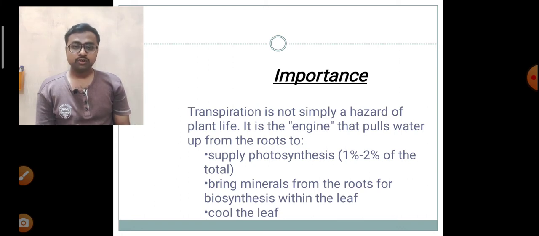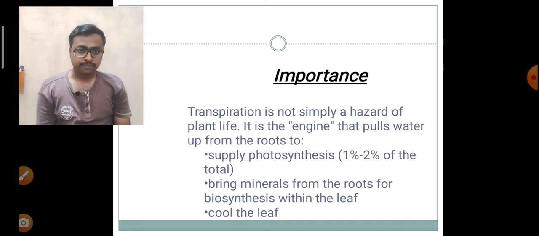But it will not stop here. The water which is present in the root will also move upward, resulting in a change in the osmotic pressure of the root cells, and the root hairs which are connected with the root cells will face the pressure, and due to the pressure they will absorb the water and minerals present in the soil. This is how absorption of minerals and water takes place.